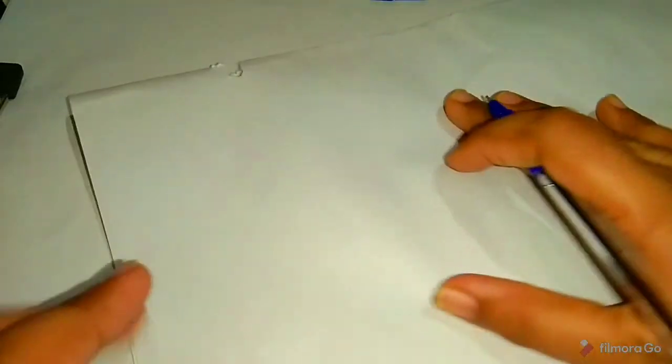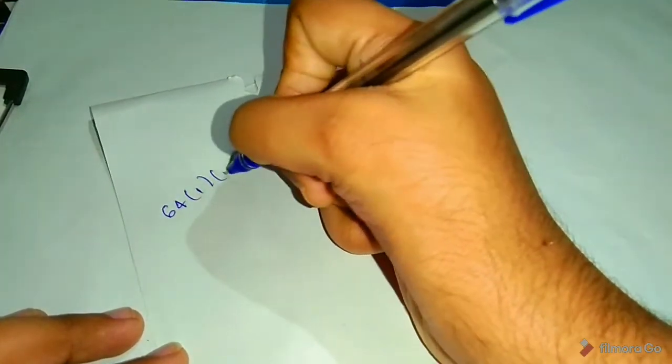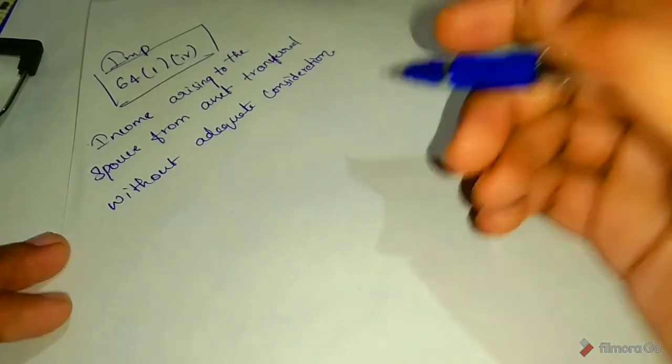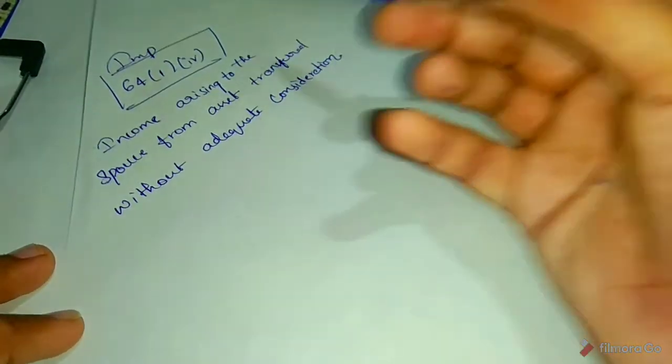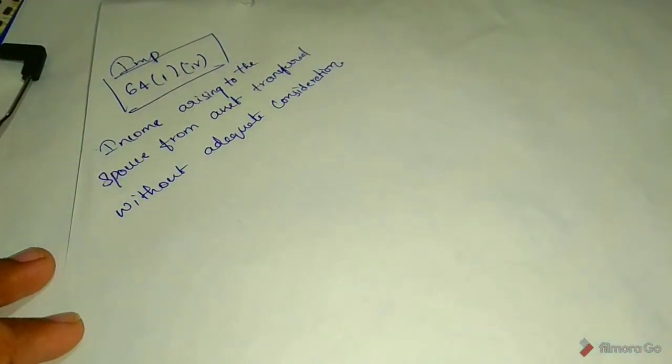See next, section 64(1) clause 4. It is very important. See, income arising to the spouse from an asset transferred without adequate consideration.